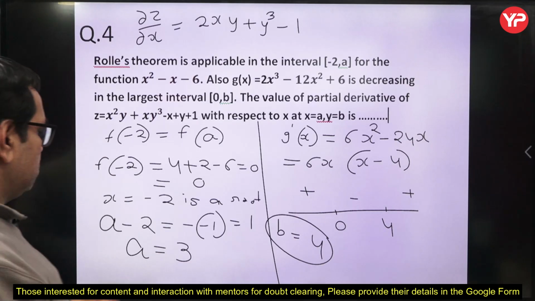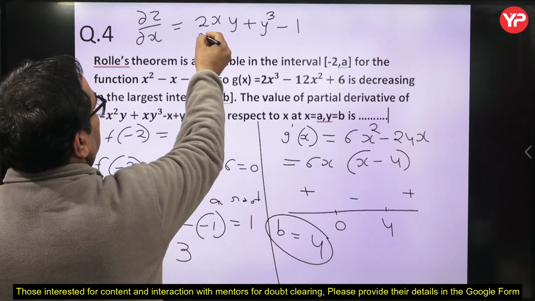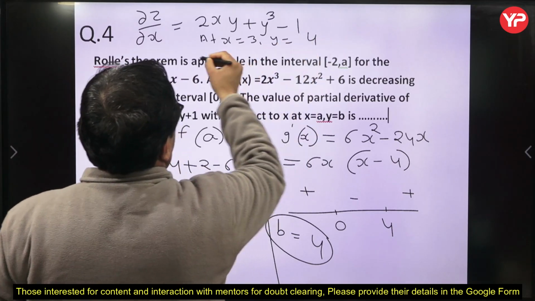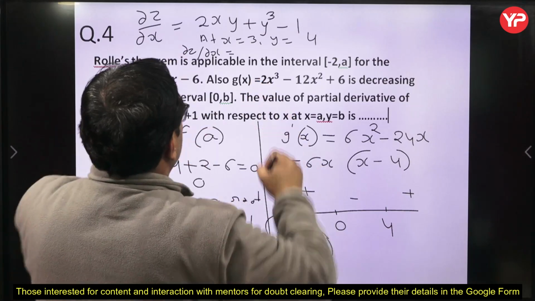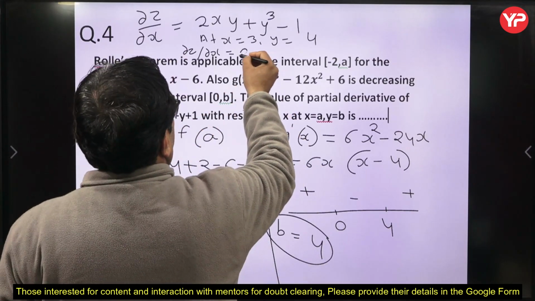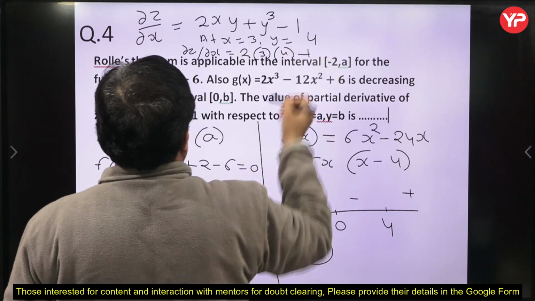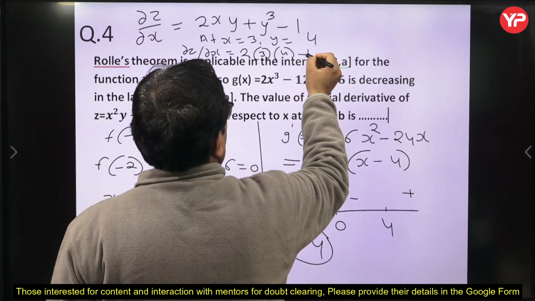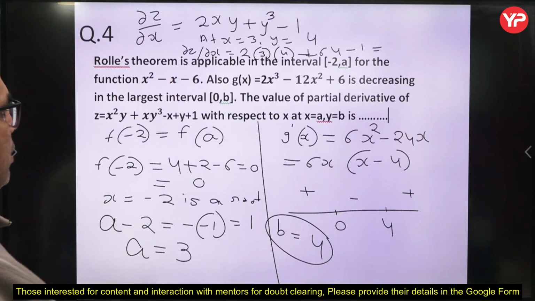Now at x equal to 3 and y equal to b, that is 4, we can write at x equal to 3 and y equal to 4, this partial derivative ∂z/∂x is equal to what? 2xy, so 2 into 3 into 4, plus y cube is 64, minus 1. Now I hope you can compute the answer, you can simplify this.